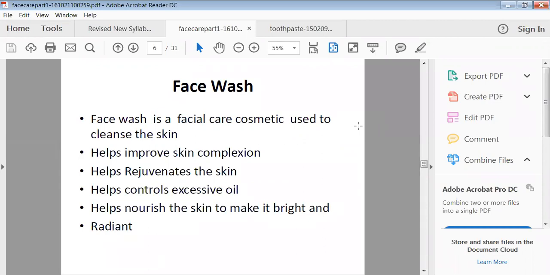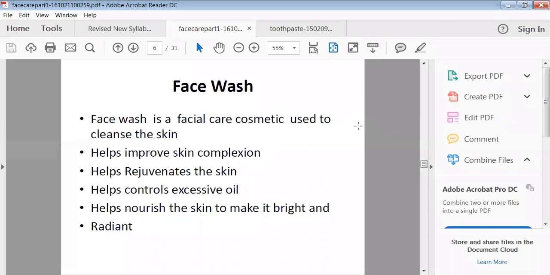Cleansing cream is only utilized to clean your makeup, but face wash has a more durable action than your cleansing cream. The face wash helps to improve your skin complexion, and it will try to improve the natural gloss of your skin.